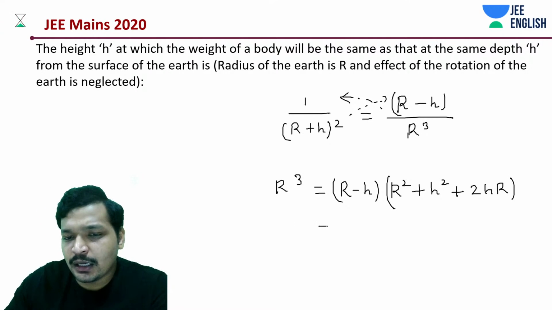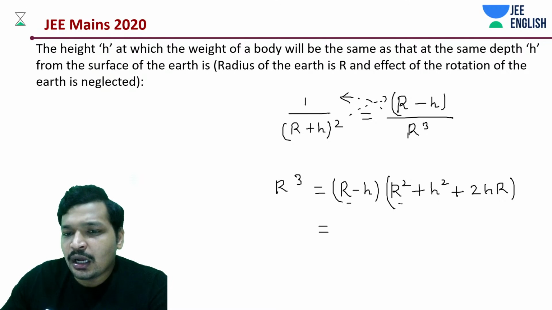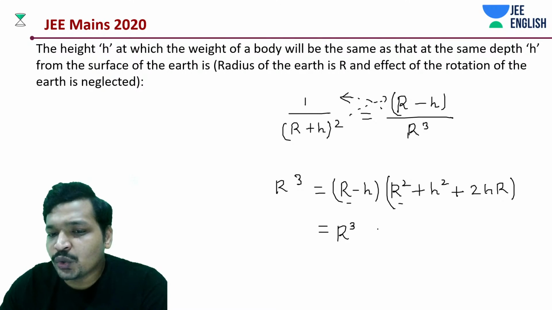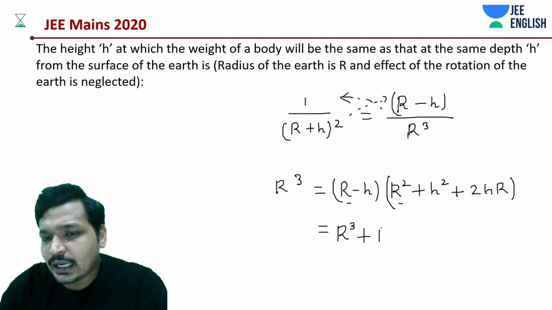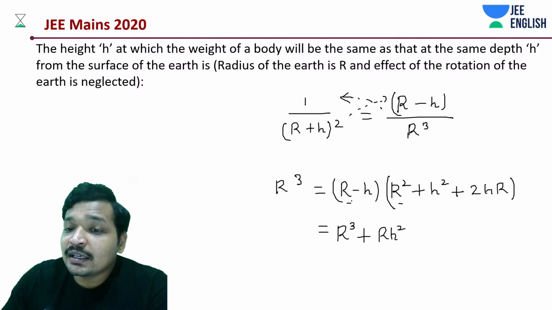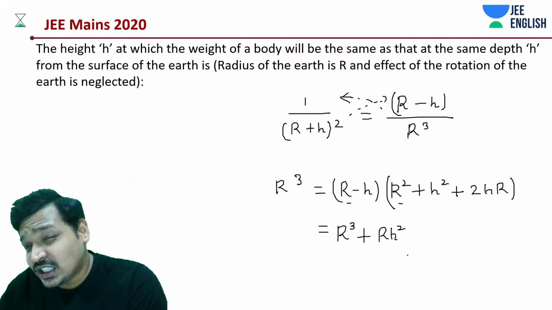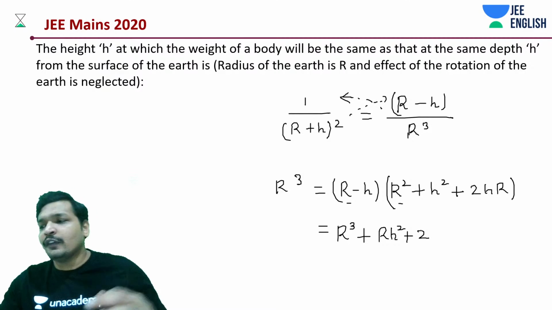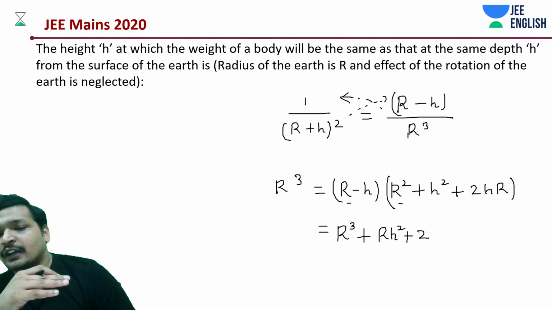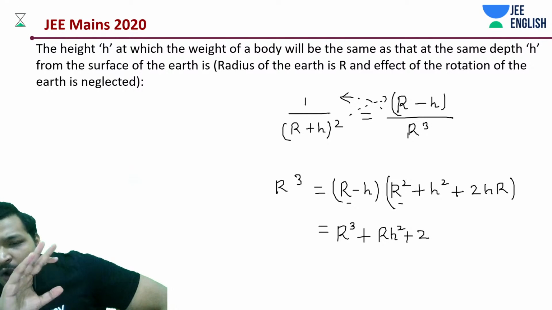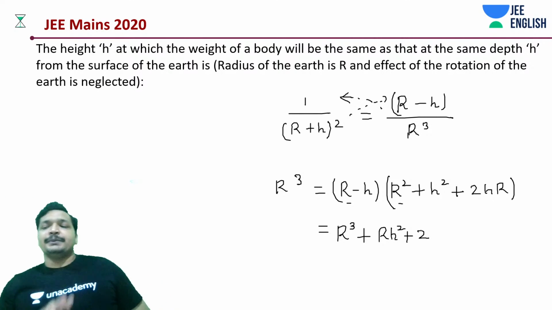Okay. Now r into r square is r cube, and then r into h square, that is r h square, and then r into 2hr, which is 2hr square. Be very careful here, students. Often the mistake happens here.